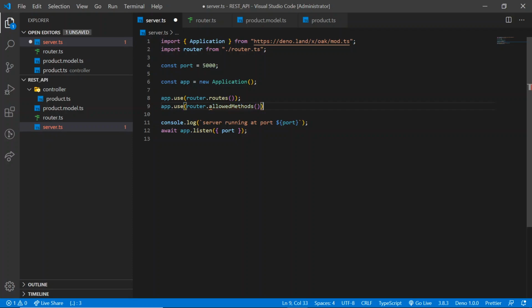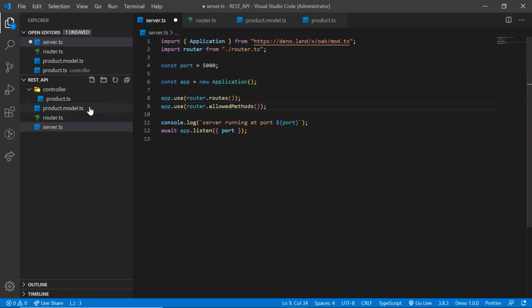Here you can also specify those methods that you don't want to allow. For example, in some cases there are requirements to not allow a user to delete a record. In that case we can mention that we don't want to execute the delete command here. So this is the main reason why allowed methods are used.